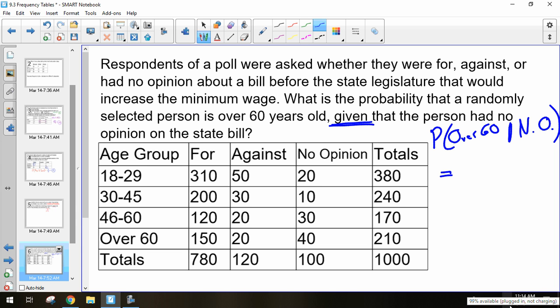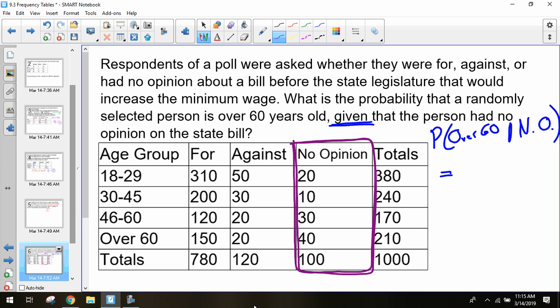With conditional probability and with these two-way frequency tables, as soon as it says given, it's narrowing down our results. We're no longer caring about everyone, we're just caring about those people who fall under that given result. So we know our person has no opinion about the bill, so they have to fall within this category. We don't care about the for or against people anymore. We don't care about the totals. We're just worrying about people that fall in the no opinion category, because that was our given statement.